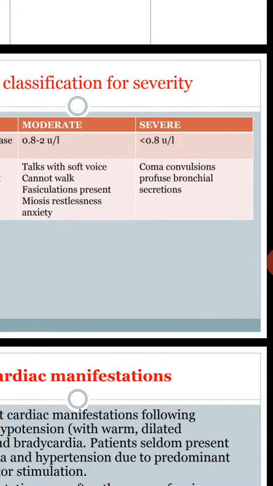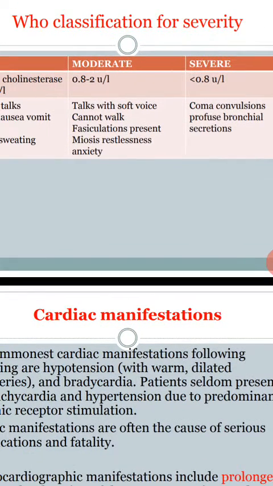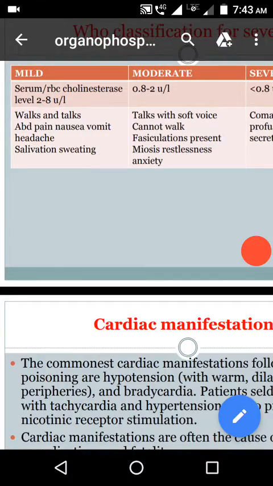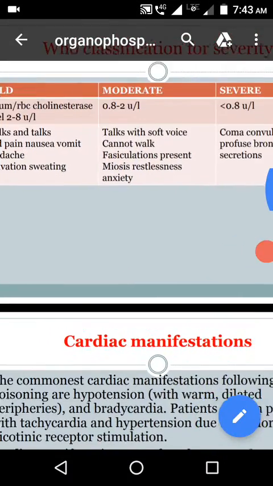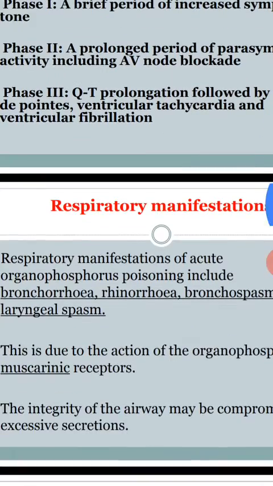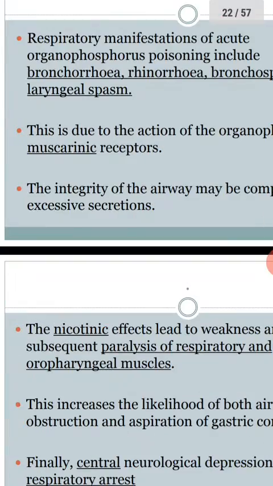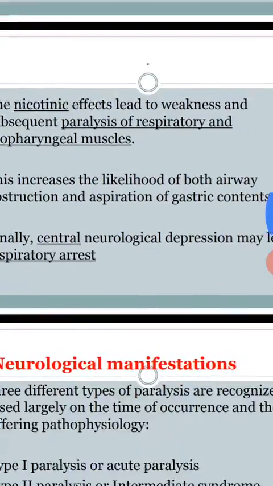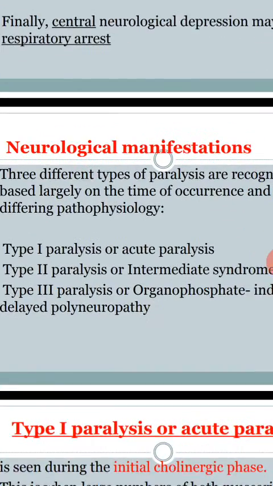Severe is convulsions, coma, and profuse bronchial secretions. Based upon the symptoms you can classify the severity of the poisoning as mild, moderate, and severe. This is about the clinical manifestations of organophosphorus compounds.